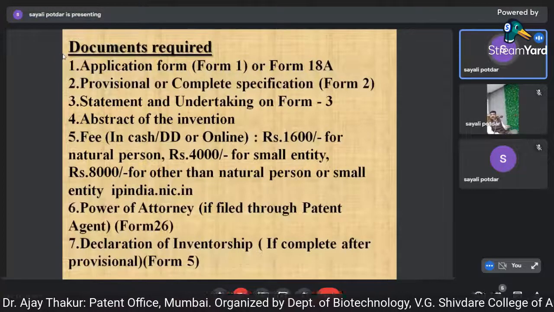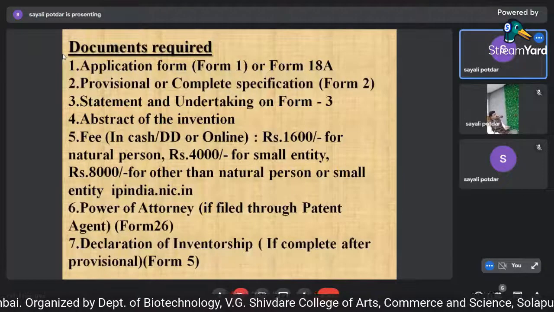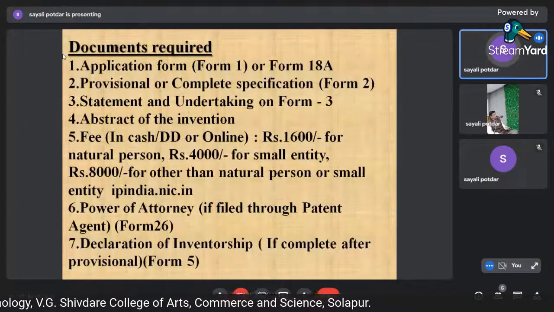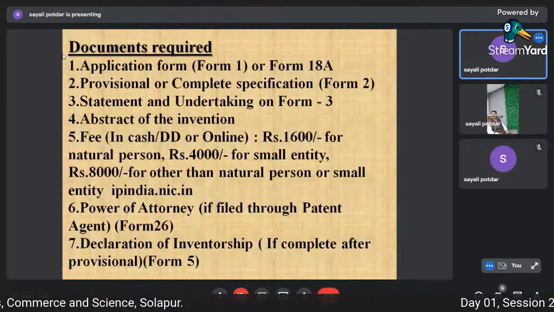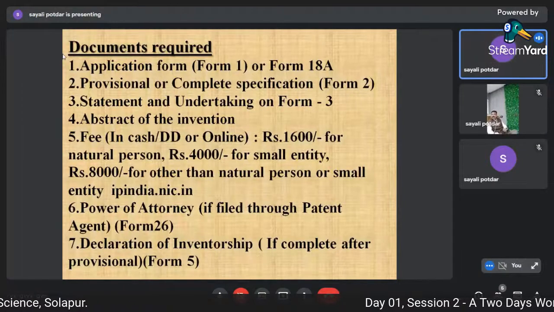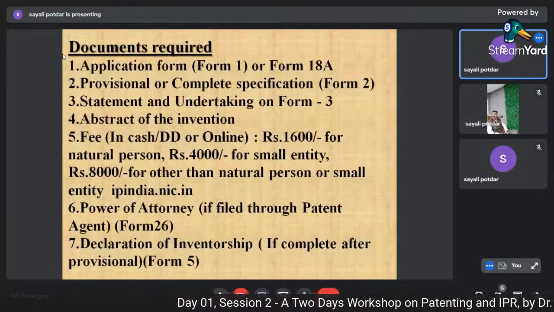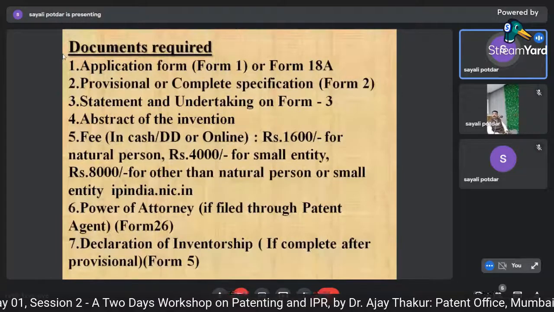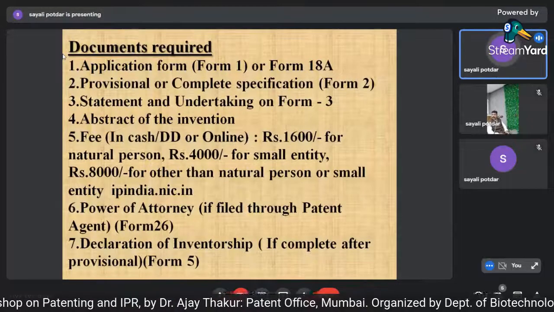Of course, fees you have to discuss. Now, power of attorney. If you are filing the application through a patent agent, I told you there are some inventors who don't know how to write or how to explain.